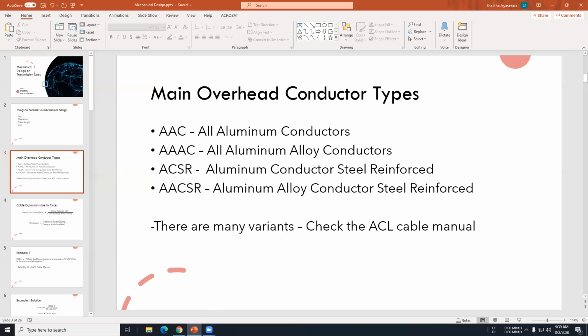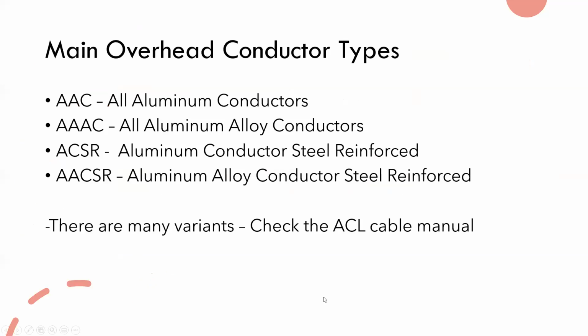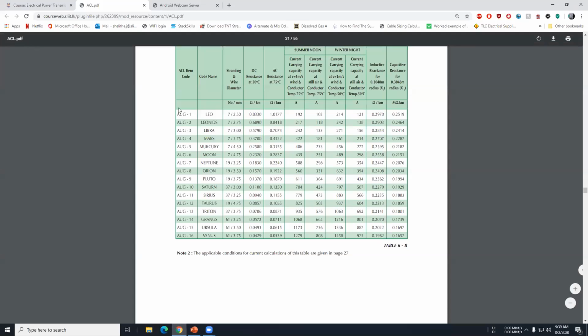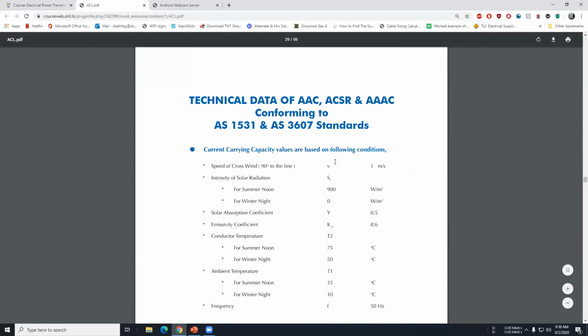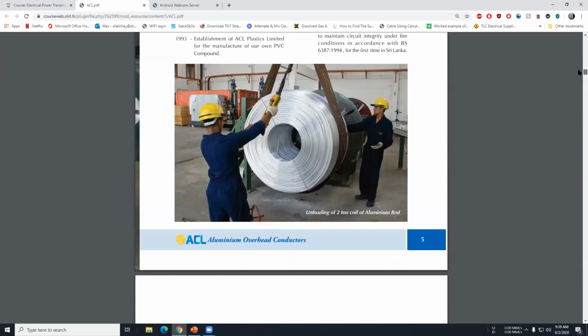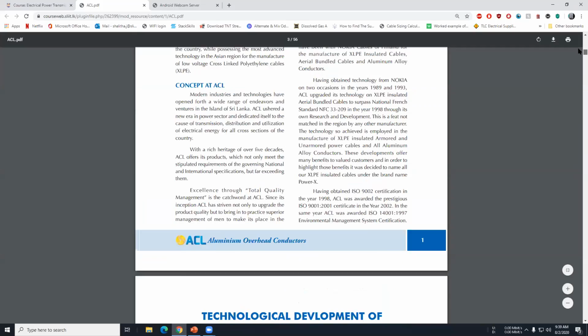So going back to the lecture, I did show you the conductor types. In this document, they have listed all the conductor types they have.